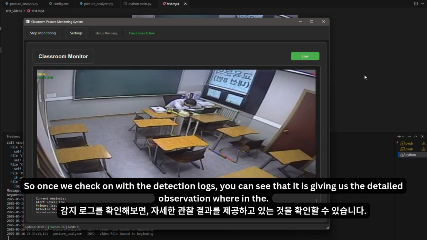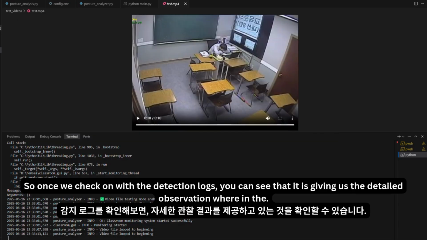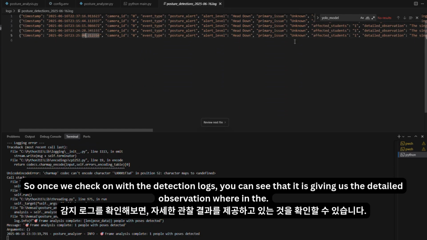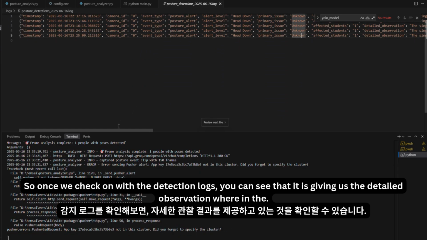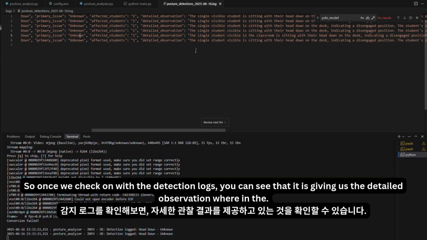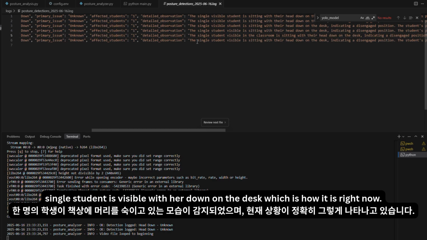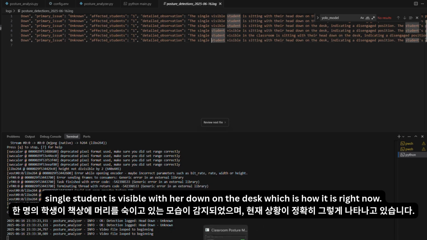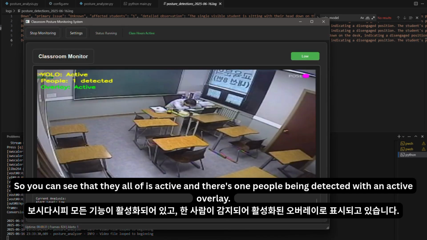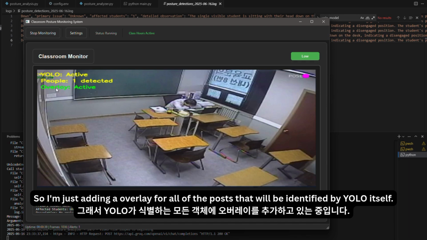Once we check the detection logs, you can see that it is giving us the detailed observation wherein a single student is visible with her head down on the desk, which is how it is right now. So you can see that the YOLO is active and there's one person being detected with an active overlay. I'm just adding an overlay for all of the poses that will be identified by YOLO itself.